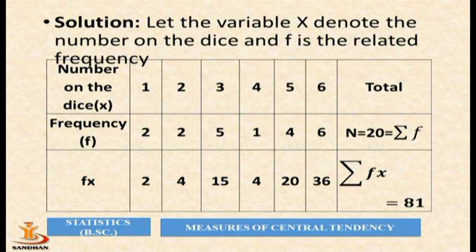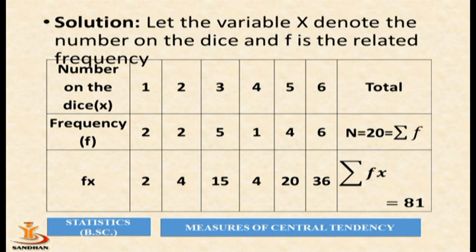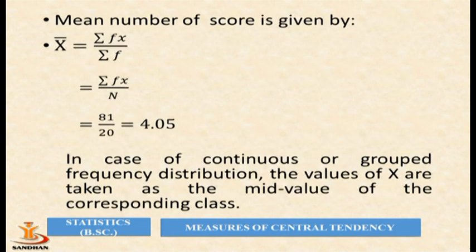So f into x equal to 1 into 2 which is 2, 2 into 2 which is 4, 3 into 5 which is 15 and so on. So sigma fx equal to 81. Now by using the above formula, which is x bar equal to summation fx divided by summation f, where summation f is capital N. So summation fx is 81 and summation f is 20. By using this value we get x bar equal to 4.05.